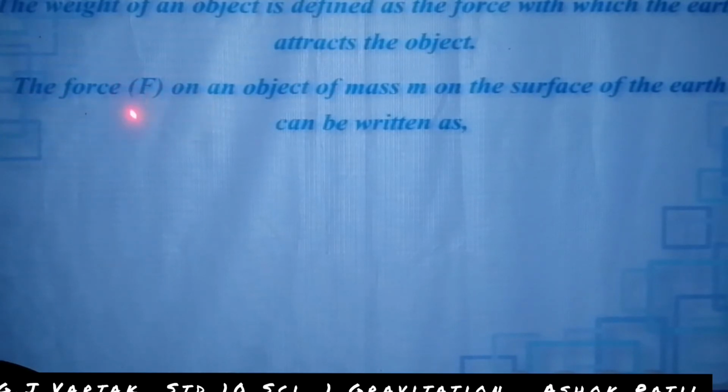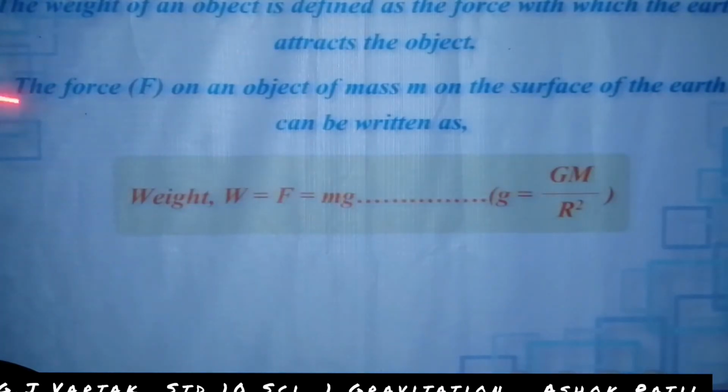The force F on an object of mass m on the surface of the Earth can be written as weight W equal to F equal to mg, and g is equal to GM upon r square. We found this out last time.